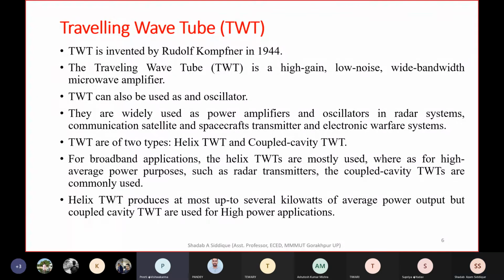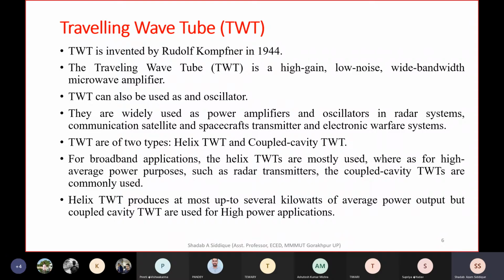Yes, sir. In today's class, we are going to discuss the traveling wave tube. So the next topic is traveling wave tube. Last class we went through the magnetron, and in this class we are going to study the traveling wave tube. It is one of the conventional tubes, you can say.